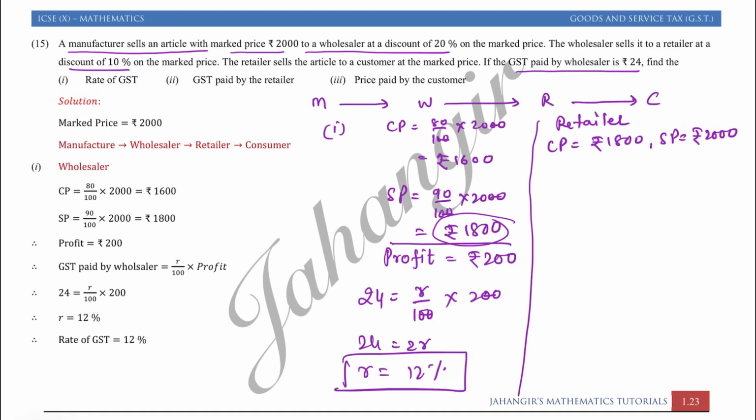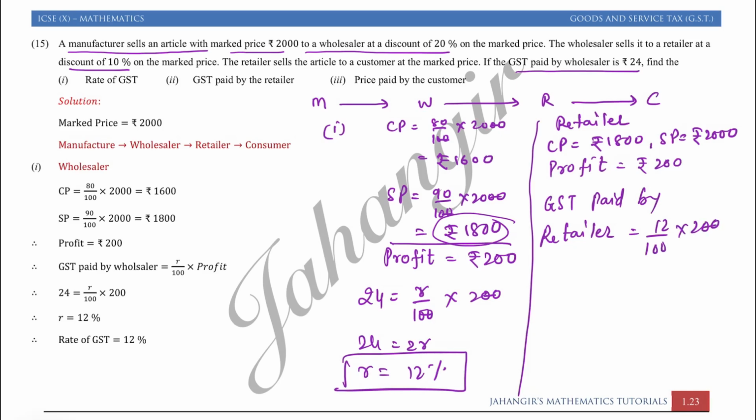So GST paid by the retailer will be on its profit. तो profit क्या है? Profit is equal to rupees 200, that is SP minus CP. So GST paid by the retailer is equal to 12% of 200, that is equal to rupees 24. So first part and second part is done. First part में we had found the rate of GST. Second part में GST paid by the retailer. Retailer is a middleman.